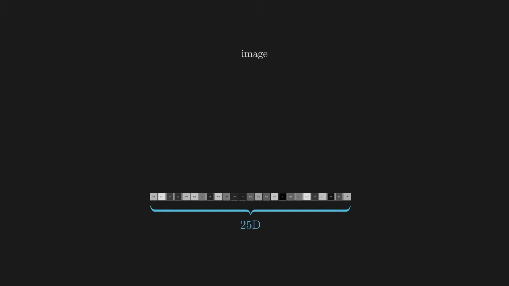Take a tiny 5 by 5 image. Each pixel has a brightness value, just a number between 0 and 255. Now flatten that grid into a single list. You get 25 numbers in a row. Congratulations, that image is now a point in 25-dimensional space. That's what a vector is, just a list of numbers that represents a position.